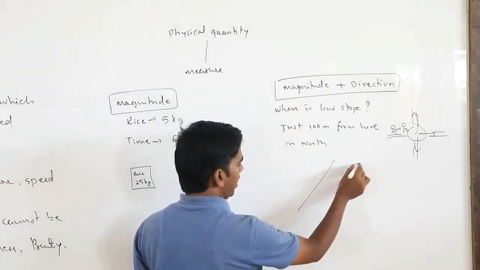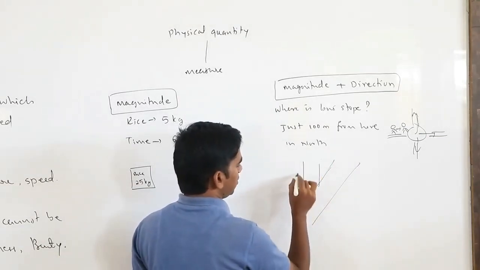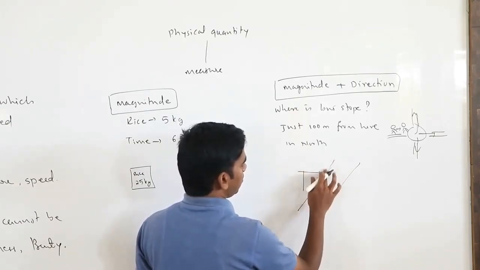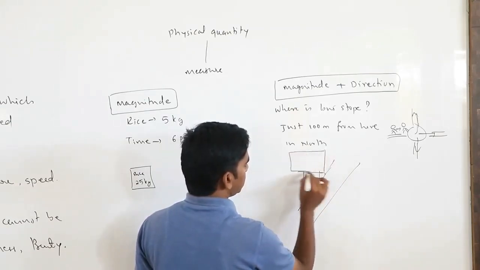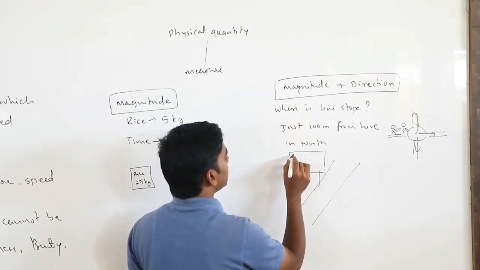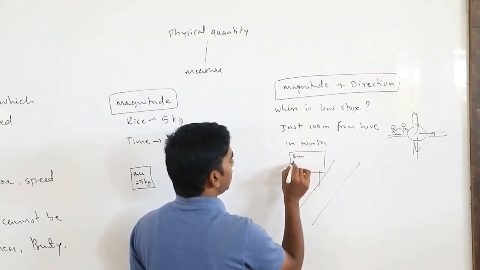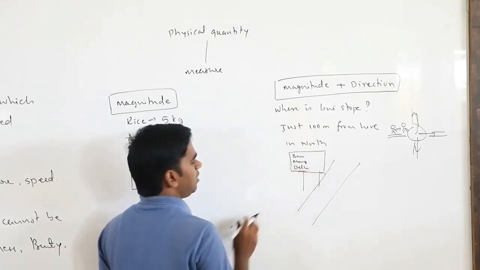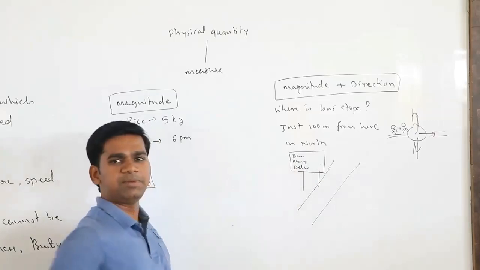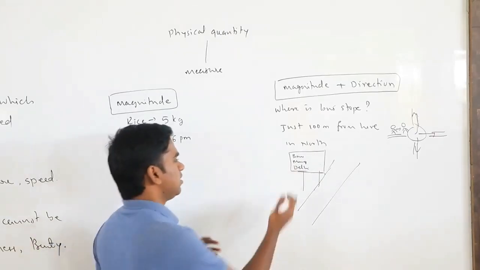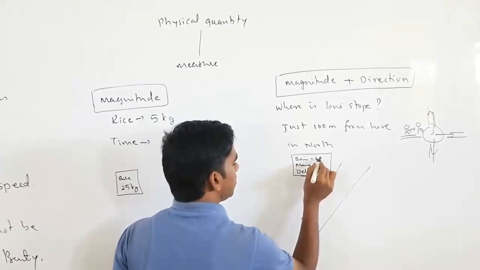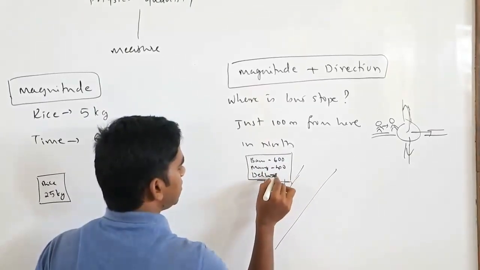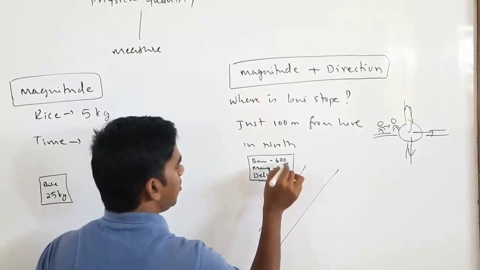But instead, suppose you are traveling on the highway and there is a board. On that board they write, say, Bangalore, then Mangalore, then Delhi. If they write only this much, people will laugh. Bangalore is, say, 600 kilometers, this one 400 kilometers, and this one, say, 2005 kilometers.